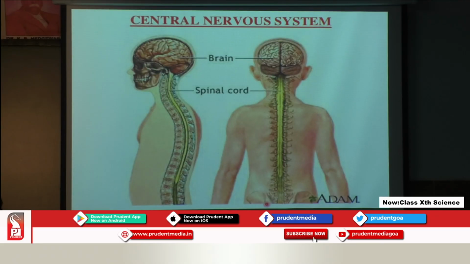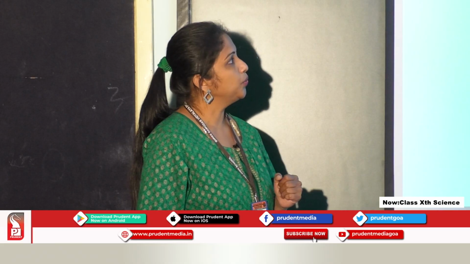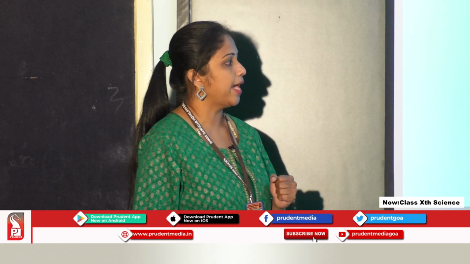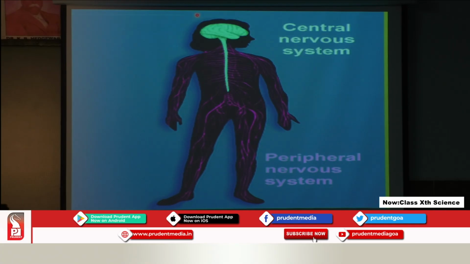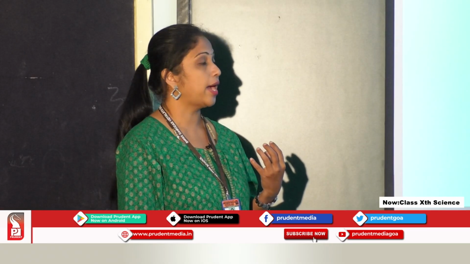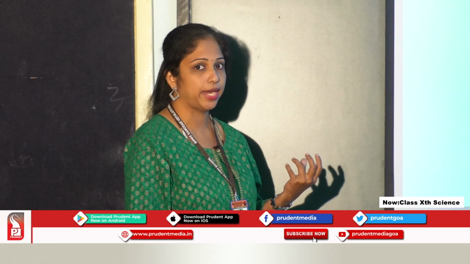So here you can see the central nervous system, which comprises the brain and spinal cord. So here you have the central nervous system and the peripheral nervous system. The central nervous system comprises the brain and spinal cord, while the peripheral nervous system comprises the nerves which are arising from the brain and the spinal cord. So I think this would be clear to you, right?